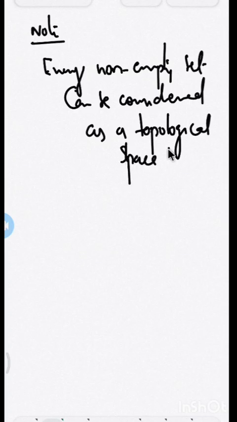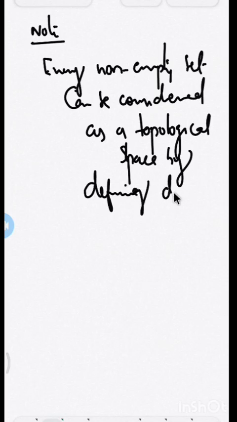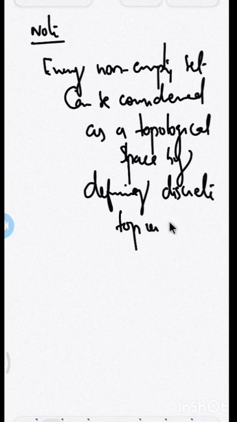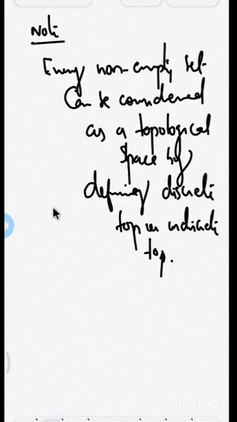Because you can define either the discrete topology or the indiscrete topology on it. So by defining some appropriate topology, I can consider every set as a topological space.